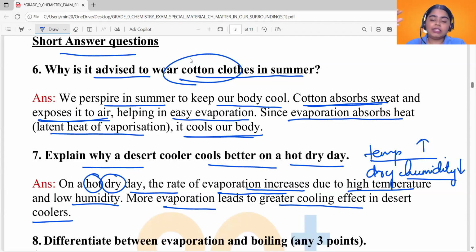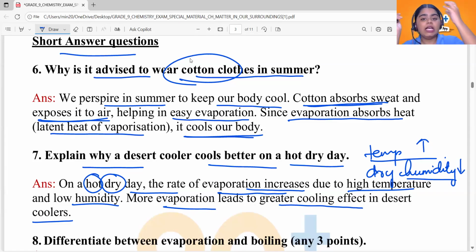The water pads absorb heat from this air to get converted into water vapor, basically getting evaporated. In that process, heat is absorbed from the hot air, which means the hot air is not hot anymore. It gets cooled down, and that cool air is given out.